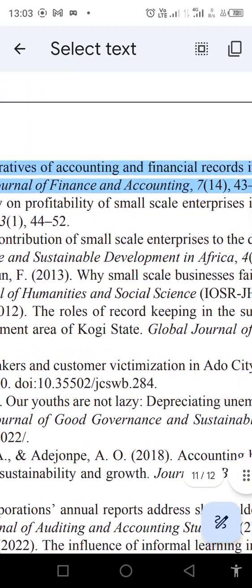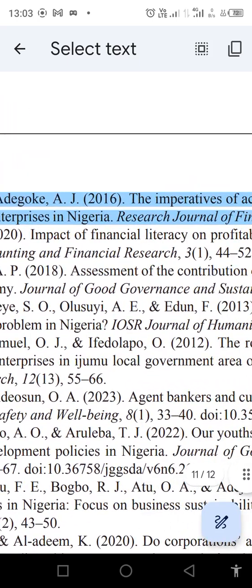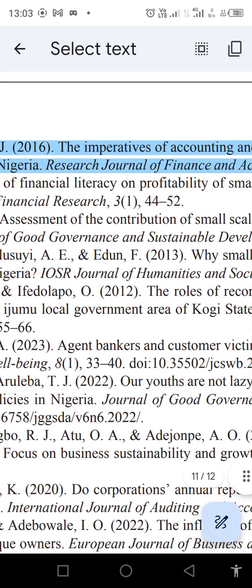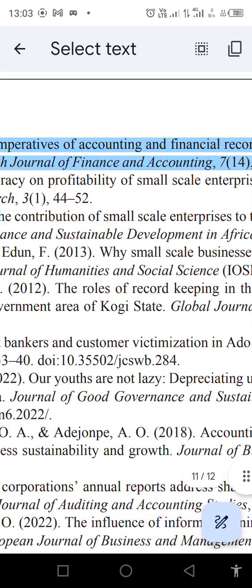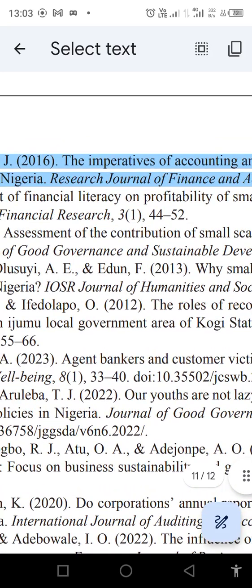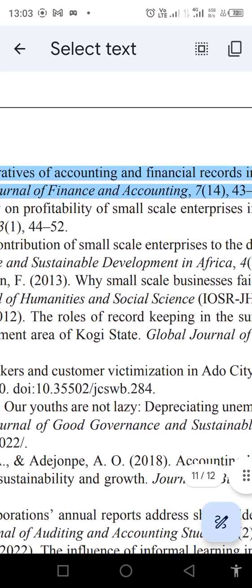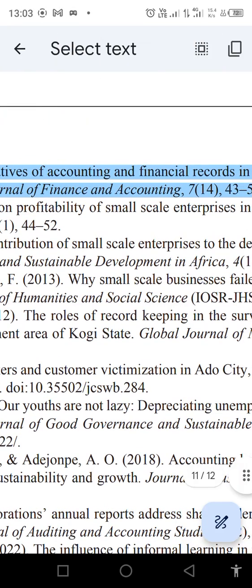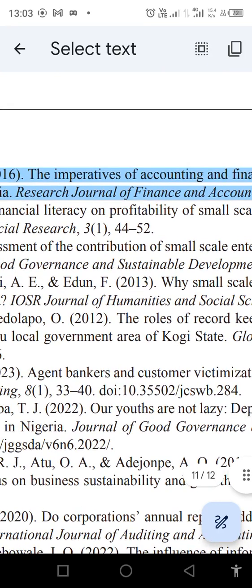After that we have the title. After we write the title, we have to put a full stop. Then we write the journal source, Research Journal of Finance and Accounting, comma. Then the volume. There's something I want you to note here: for this journal source and the volume, the formatting is different, and that is that we italicize them.